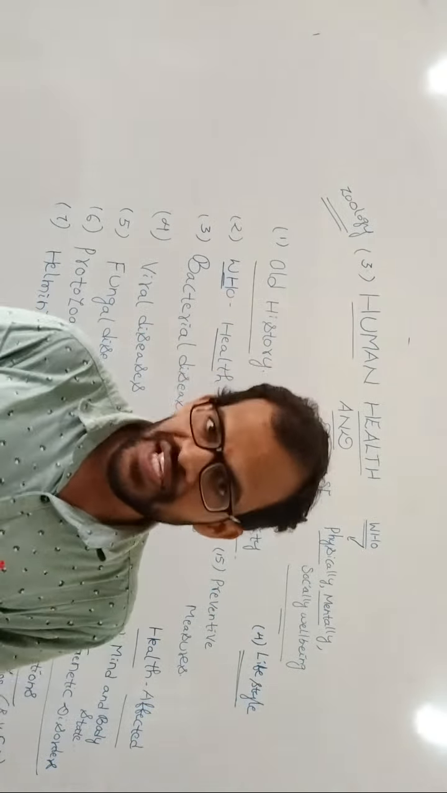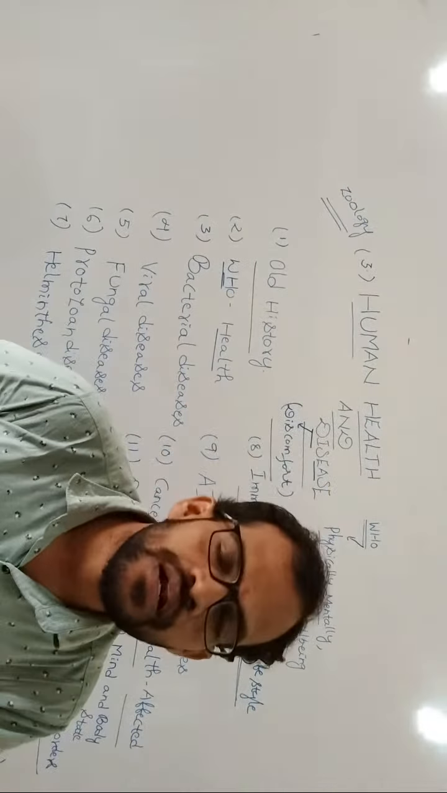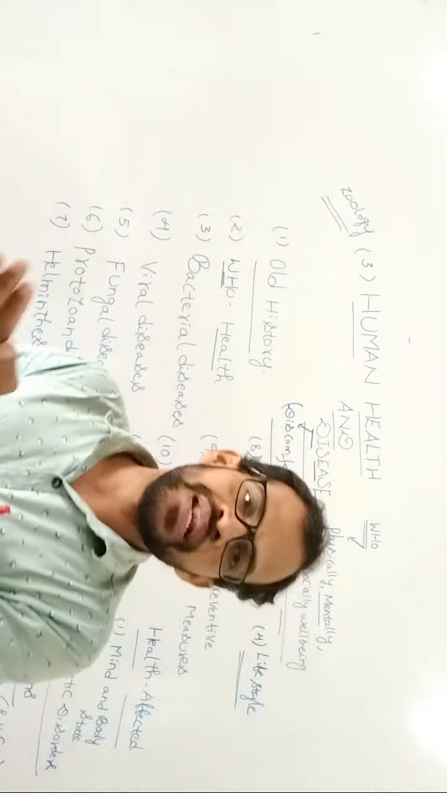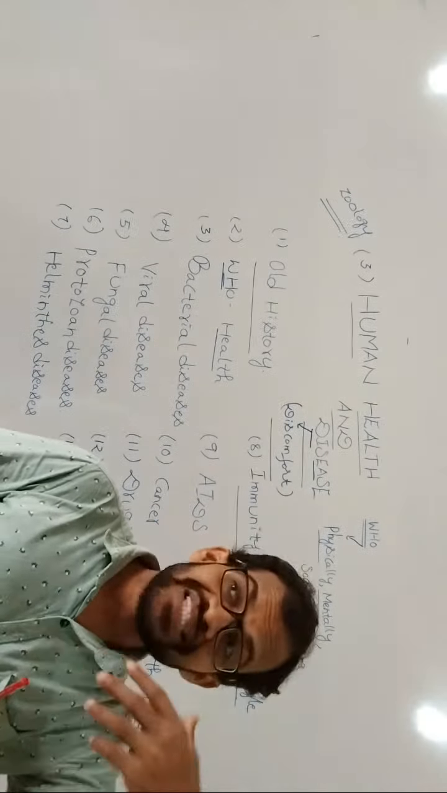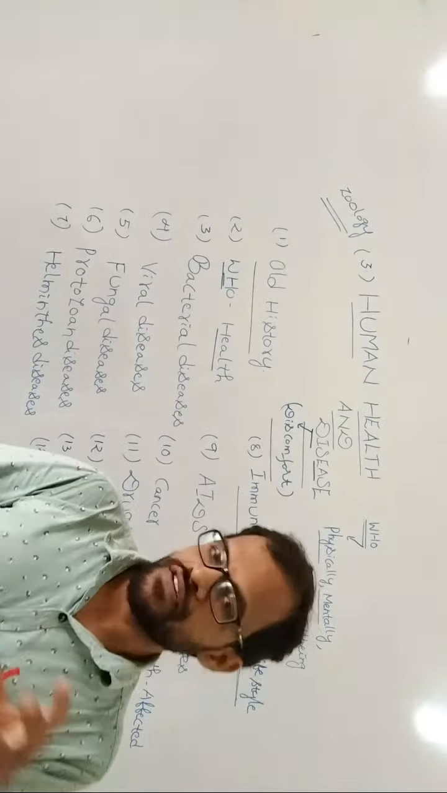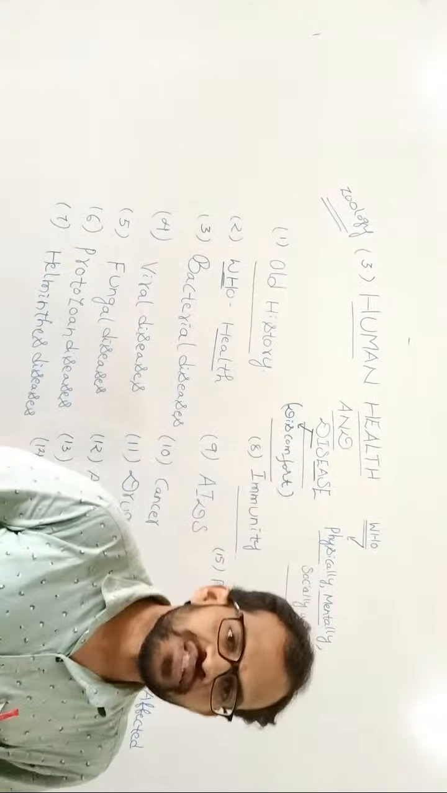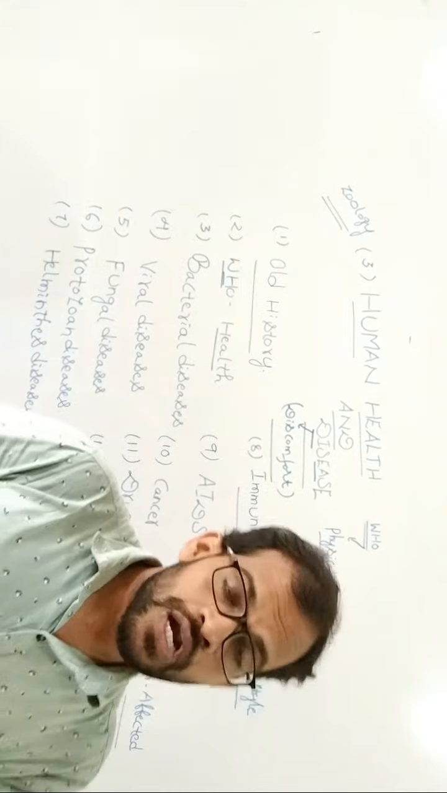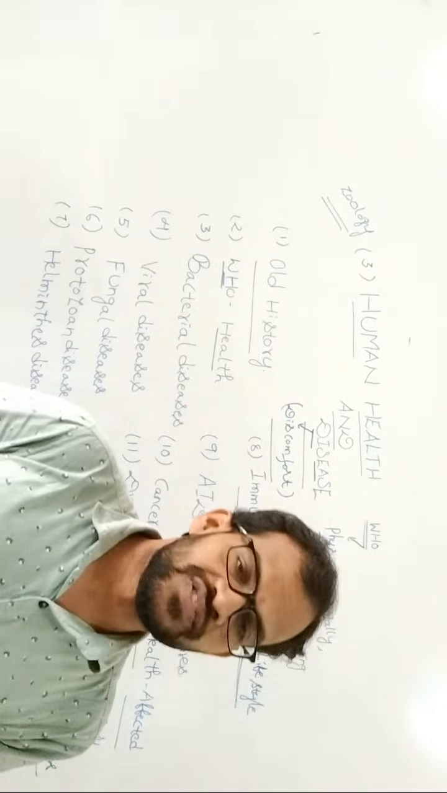Coming to the second type, the non-infectious diseases. These diseases are not transmitted from an infected person to a normal healthy person. The diseases are classified into two types: communicable diseases and non-communicable diseases. Communicable diseases are also known as infectious diseases. Non-communicable diseases are also known as non-infectious diseases.